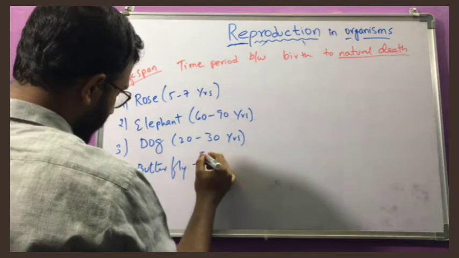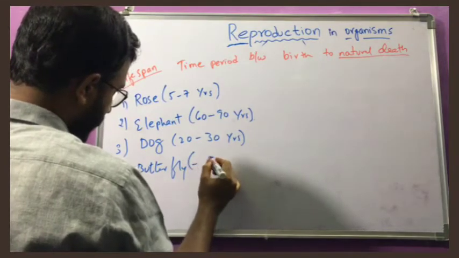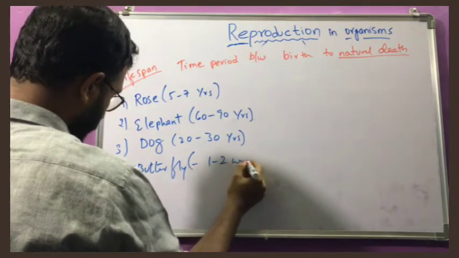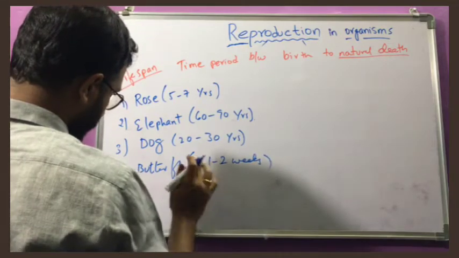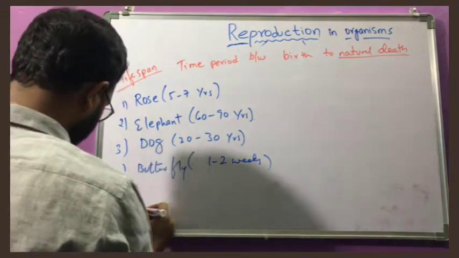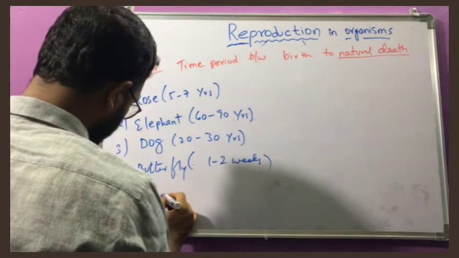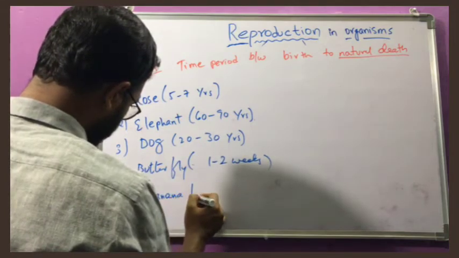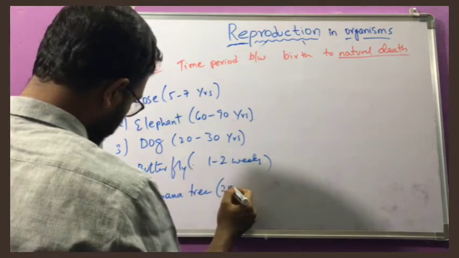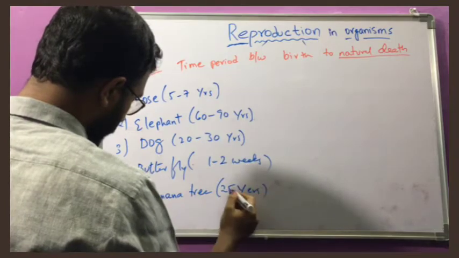Butterflies' lifespan is 1 to 2 weeks only. Banana tree, see here, it can live for 25 years.